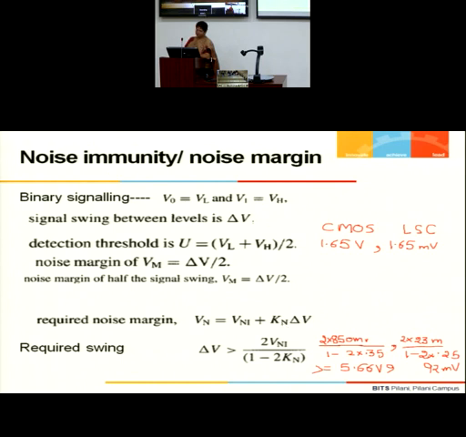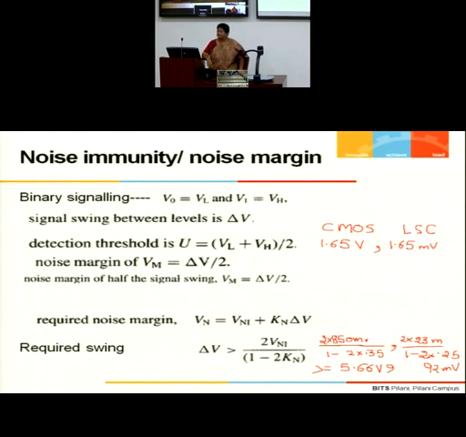Okay, so Vn is directly proportional to delta V. So total noise is a combination of the two. My signal level has two levels, VL and VH, and the detection threshold is somewhere in the middle of it, approximately (VL plus VH) by 2, which for an inverter, or for any gate, is going to be the switching threshold.